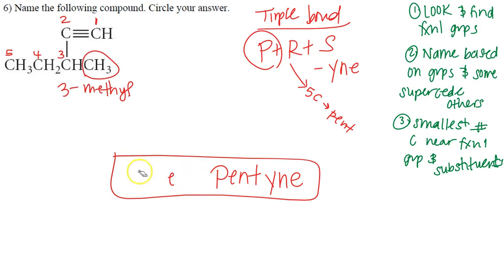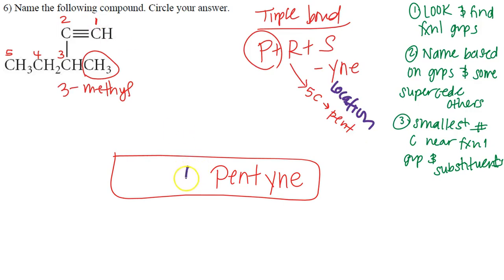I knew something was off. I'm missing something, folks. And what I'm missing is the location of that triple bond. Now, when you're thinking about functional groups, I just said, oh, okay, triple bond, it doesn't matter. I always have to go back and double check or triple check my work. So you want to make sure you have a location for that triple bond.